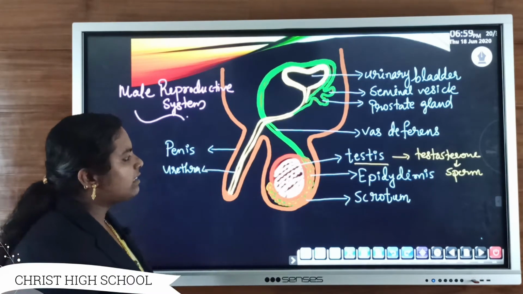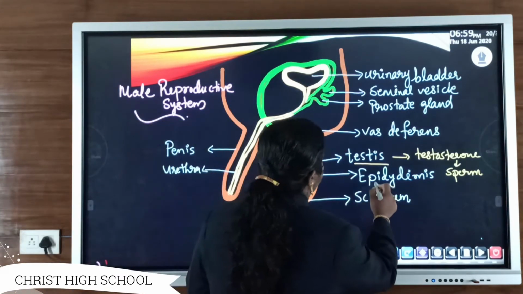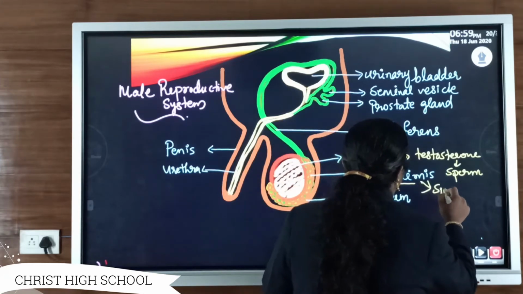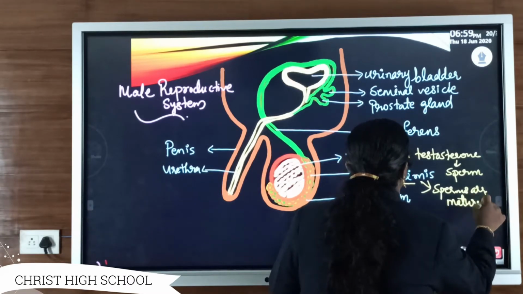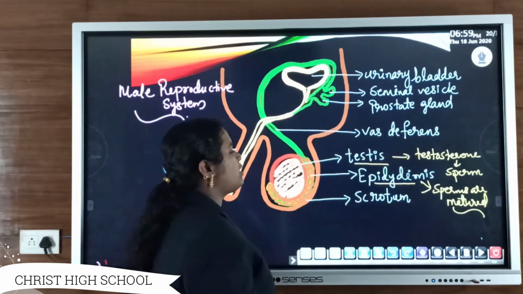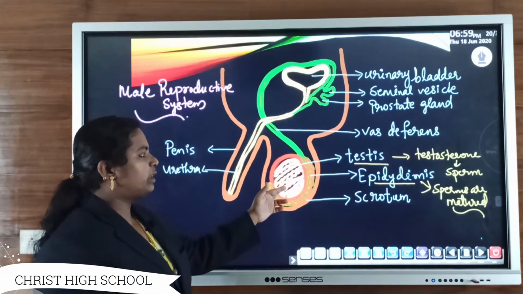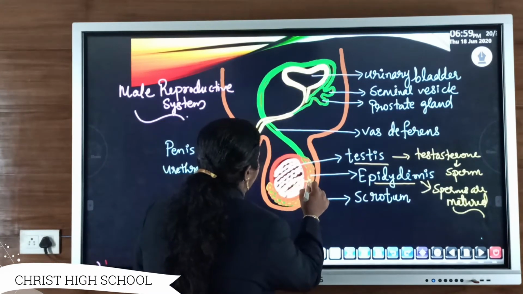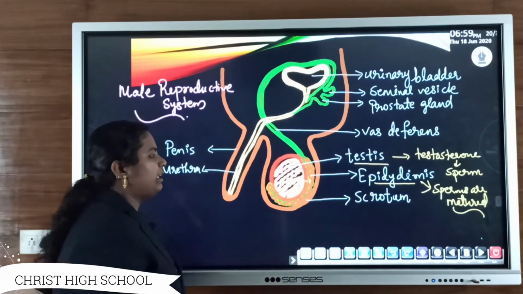Clear? Then another structure concerned with these is the epididymis. The main function of epididymis is that the sperms are stored and get matured. The testes produce sperm, and the sperm produced in the testes will move to this epididymis.